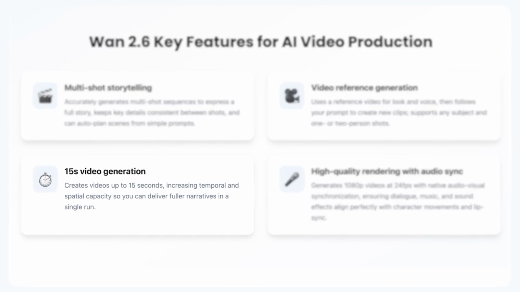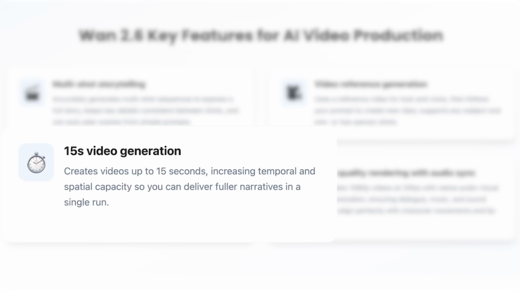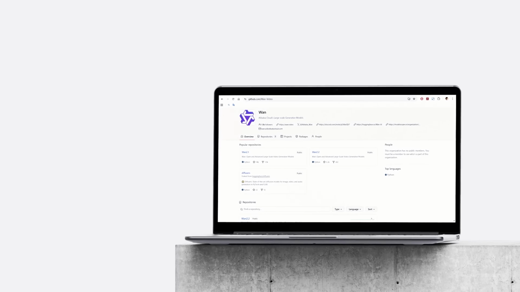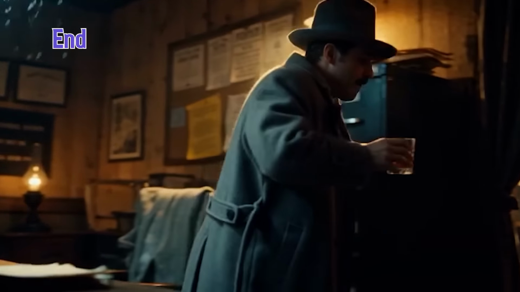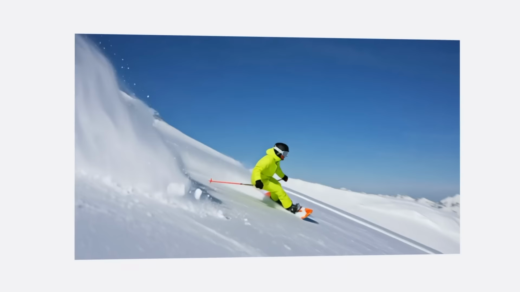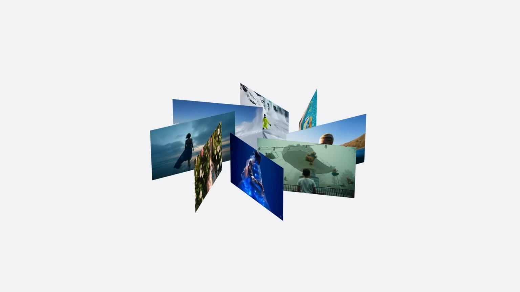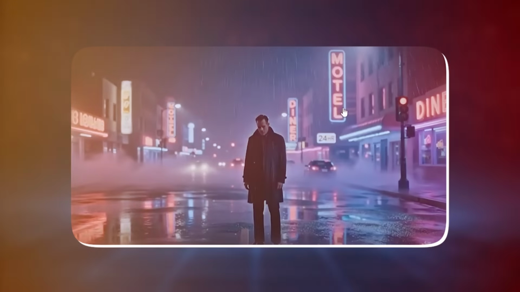First, your videos are now up to 15 seconds long. That might not sound like much, but it is enough for a full mini story. A beginning, a middle, and an end, all generated in one go. No stitching clips together, no editing hacks. One prompt, one complete scene.